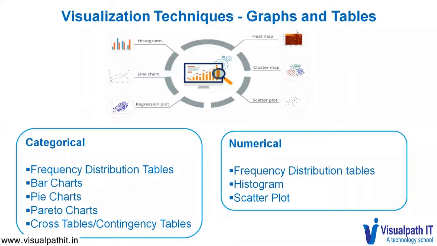So here are some of the ways which we can use to represent categorical and numerical data in a visualized form in terms of graphs and tables. For categorical, we first draw a frequency distribution table from where we can get to draw bar charts, pie charts, Pareto charts, and cross tables, also called contingency tables.